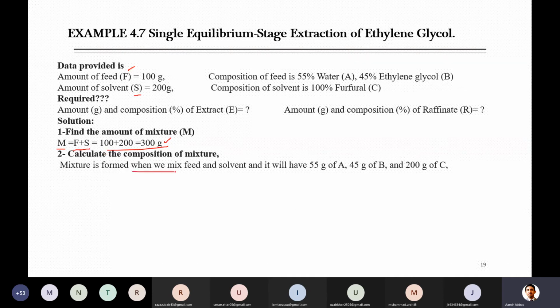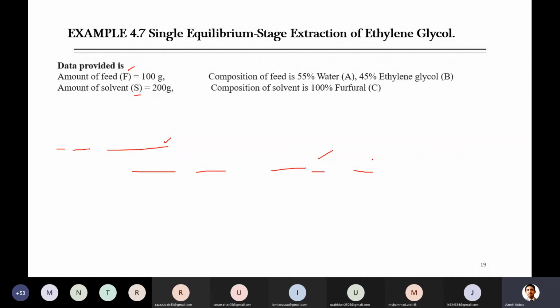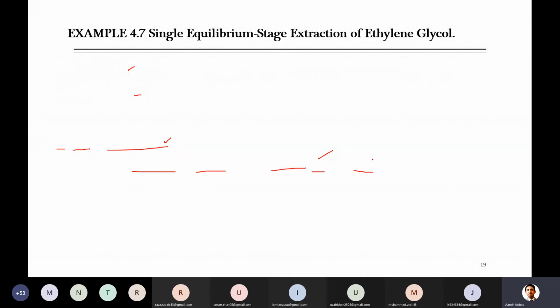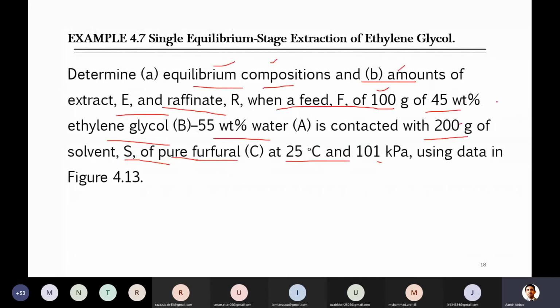Because the mixture is formed when we mix the feed with the solvent, and the feed contains 55% of component A and 45% of B. If you go back, B is ethylene glycol, A is water. So here it is given 45% B and 55% A, and C is 100% pure component.